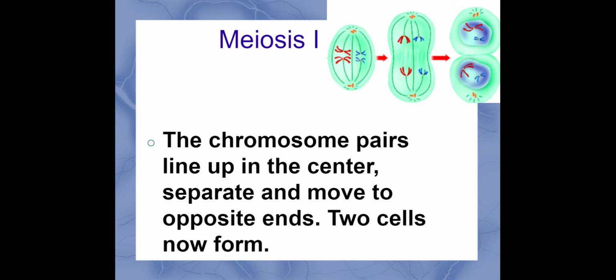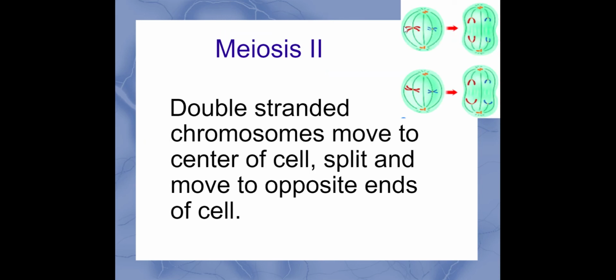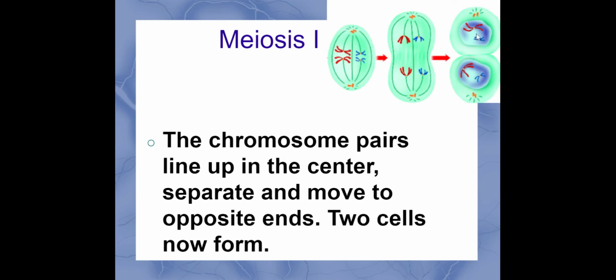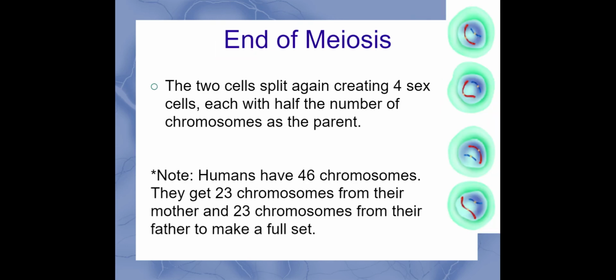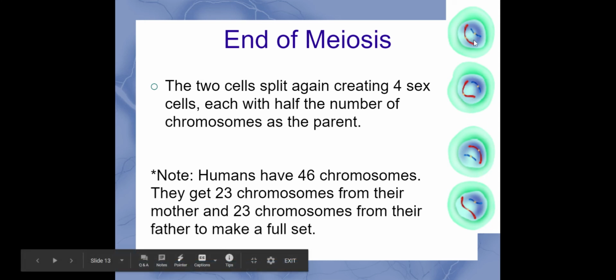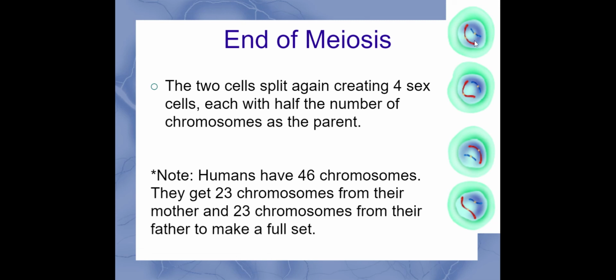Then again, we have to go through that division again, and we get meiosis 2. They line up in the middle. So the 2 we had here will line up in the middle, and then they get pulled apart again. So this is metaphase 2, anaphase 2. And then at the end, they go through telophase and then finally cytokinesis. You can see the 4 here. We only have half of the big red X and half of the little blue X because we need half the number of chromosomes so that this cell can join with the other parent's cell to fertilize the egg, and then we have a full set of chromosomes being passed.